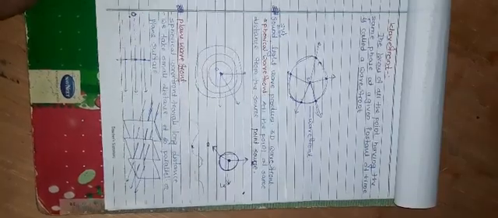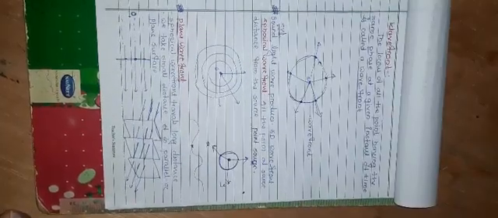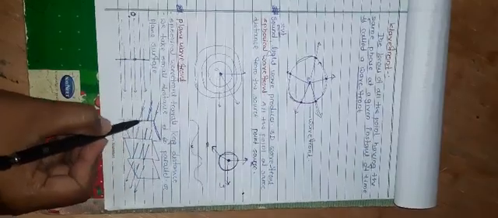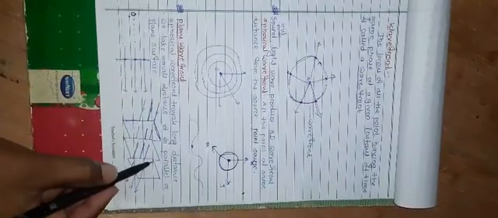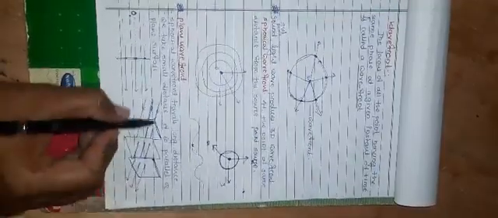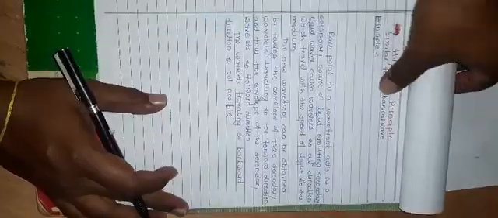It means that when the spherical wavefront travels a long distance, and we take a small part of it at that long distance, it is parallel to a plane surface, and that's why it is called a plane surface. Like this, I have to draw another diagram here. This is the plane wave, this is the wavefront, and this is called the plane wavefront, perpendicular to the direction of propagation of light.